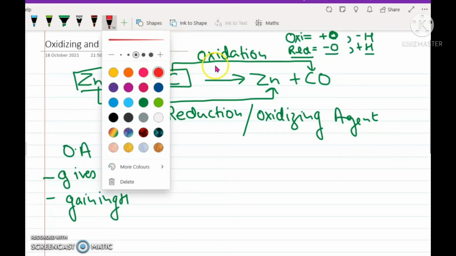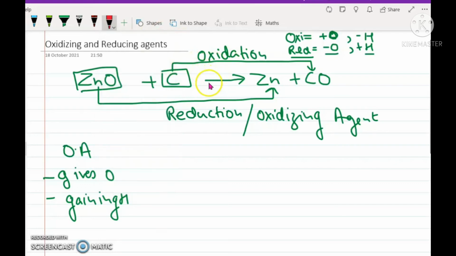Similarly, if it comes in a question to identify the reducing agents, then reducing agents are those substances which are undergoing oxidation. They are the ones which give hydrogen or gain oxygen. See, over here also I have written the ones which give hydrogen and gain oxygen.